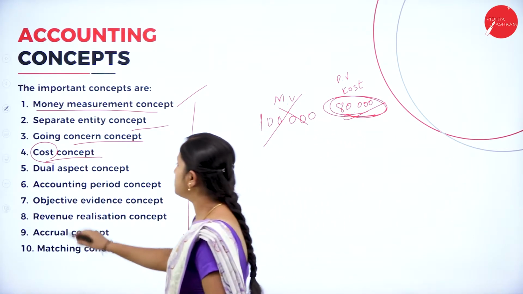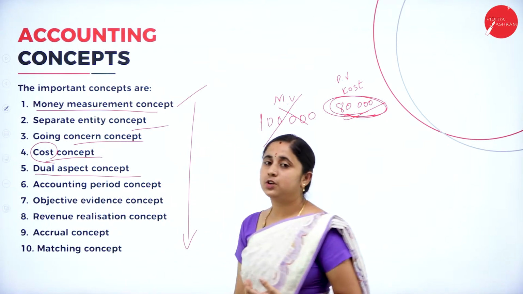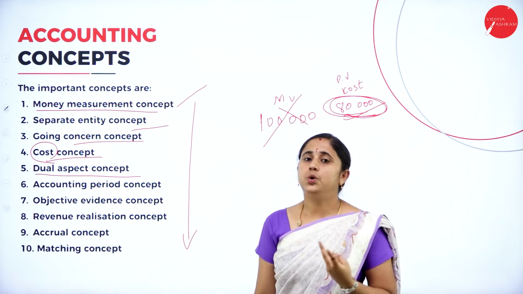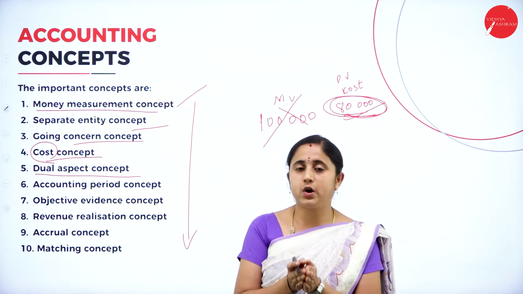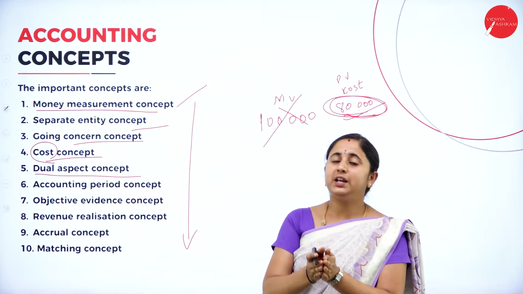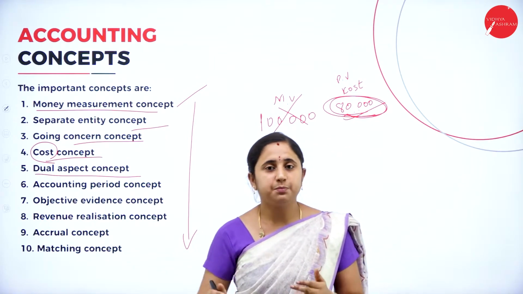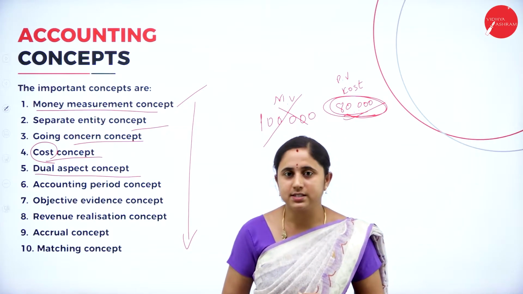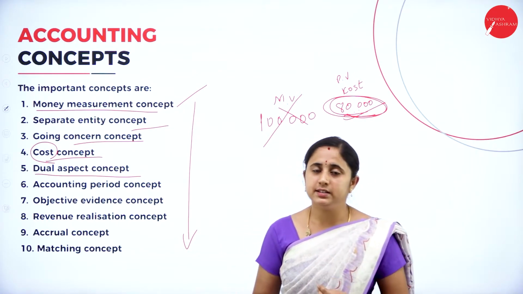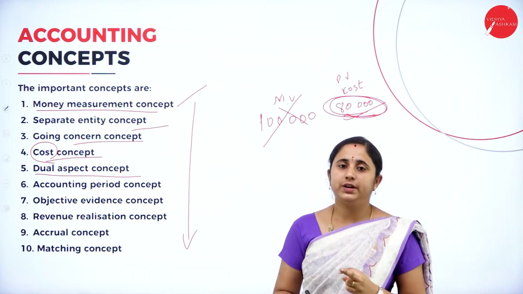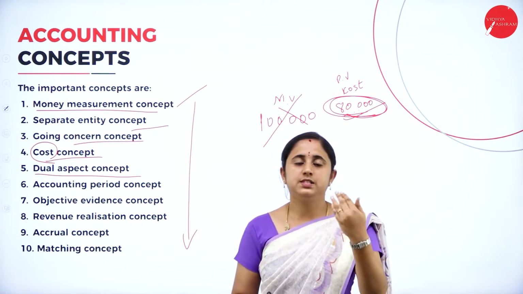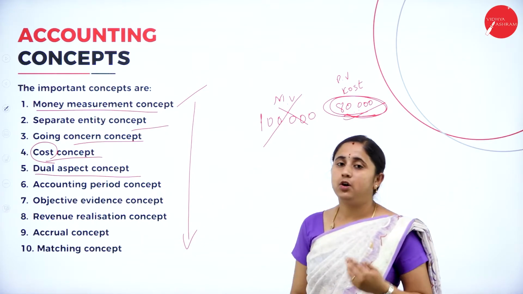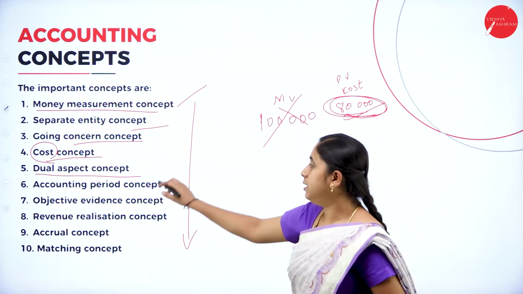Next, dual aspect concept. Dual means two aspects. While recording in the books of accounts, you need to prepare with two aspects. That means when you are selling goods, one must be a seller and one must be a receiver. So here two parties are there, and you need to give effect for two parties. One must be a receiver and one must be a giver. Both should be affected in the books of accounts.